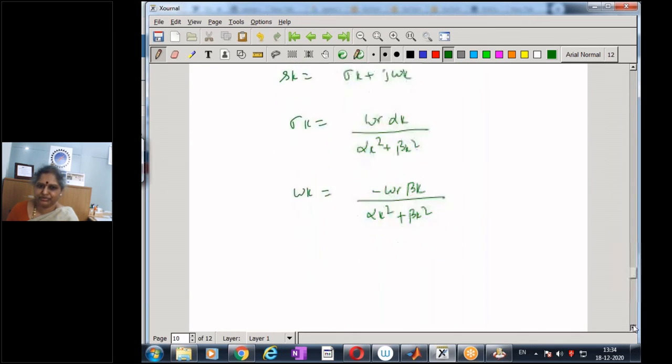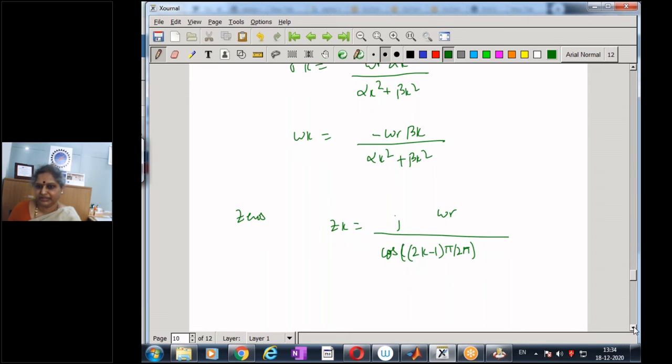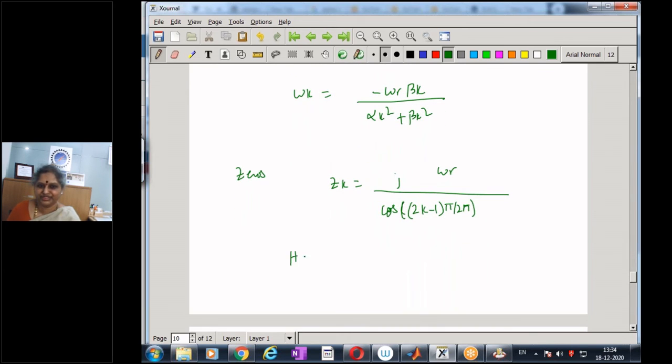And so I get the location of the poles, and this filter also has zeros present, and the location of the zeros is given by, they all lie on the imaginary axis, omega r divided by cos of 2k minus 1 into pi by 2n. So this is my location of the poles and zeros.